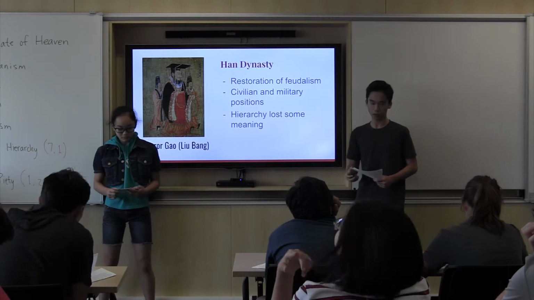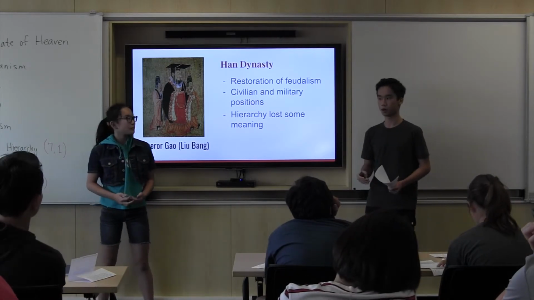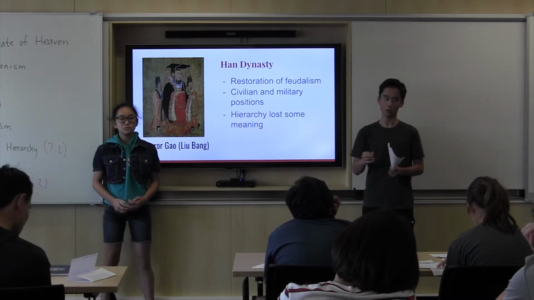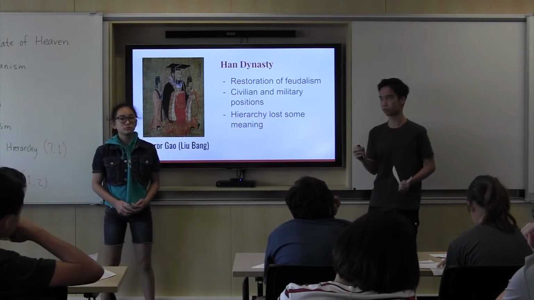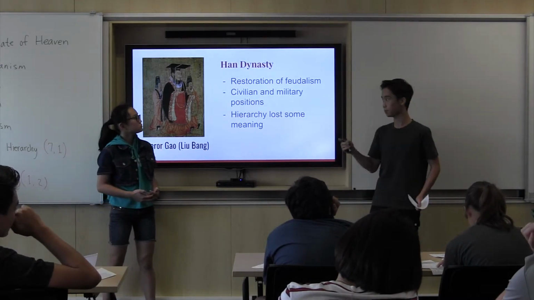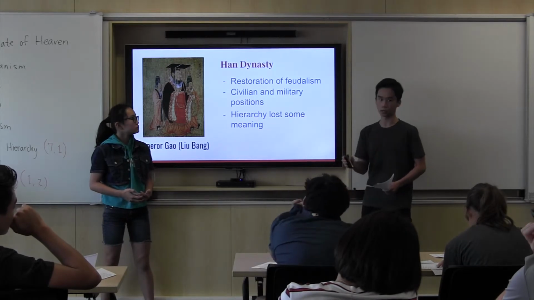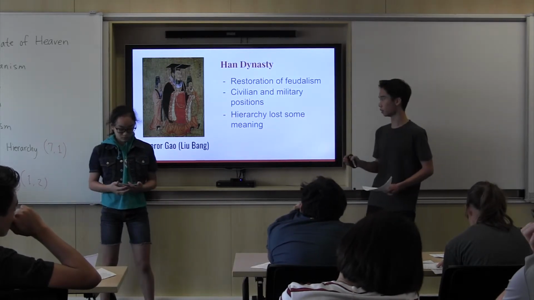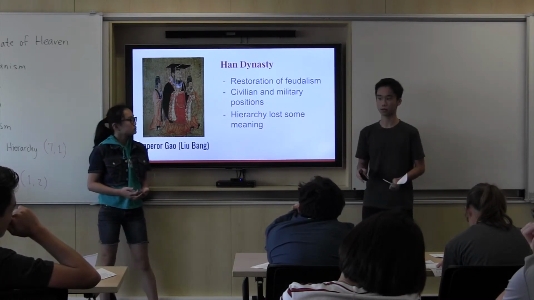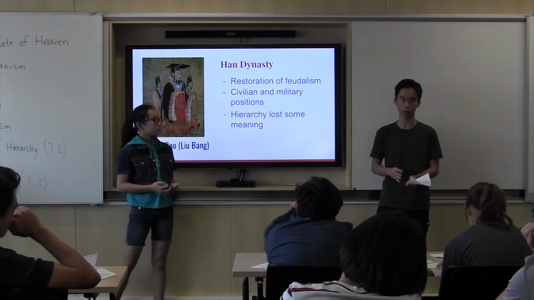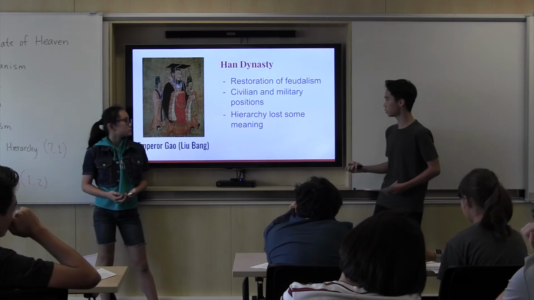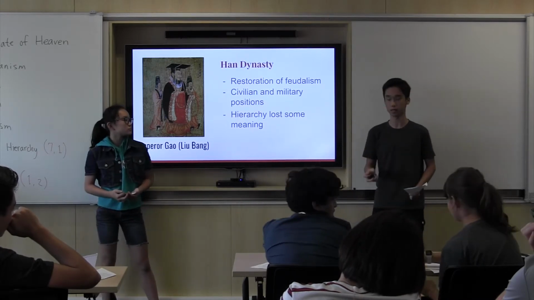After the Han Dynasty, there was a partial restoration of feudalism, where wealthy and powerful families would own large amounts of land and dominate important civilian and military positions of the government, meaning they were able to give these positions to their family members and the people in their clan. So the Shi, the position at the top of the hierarchy, was being given away to those who were at the bottom. Merchants and traders, those who didn't belong at the top and were at the bottom, were starting to slowly gain power, which showed how the hierarchy was slowly starting to lose some meaning.